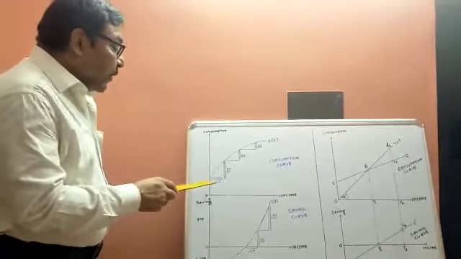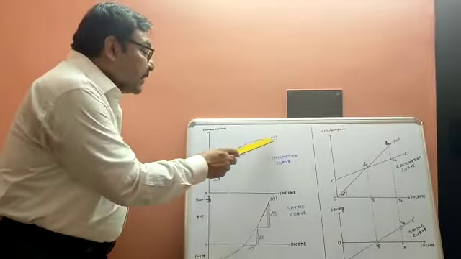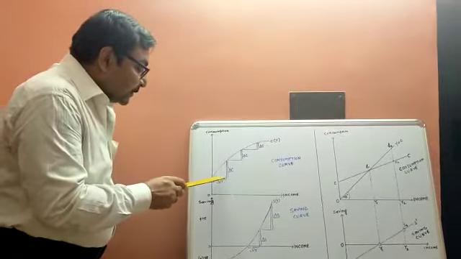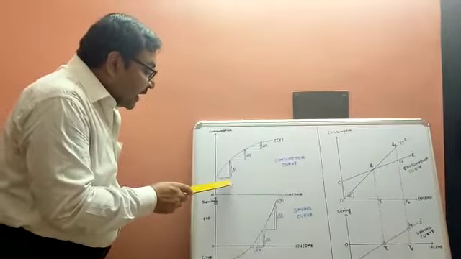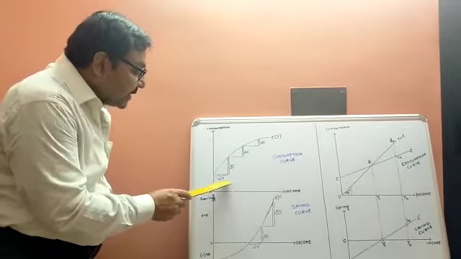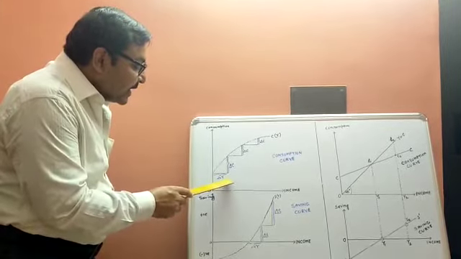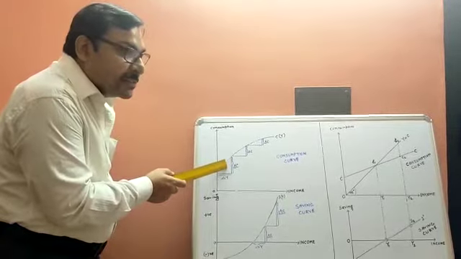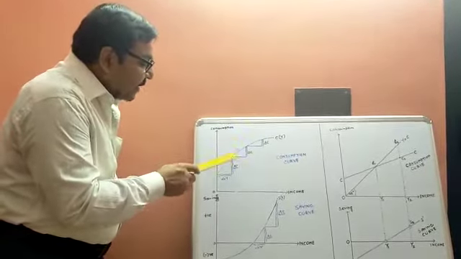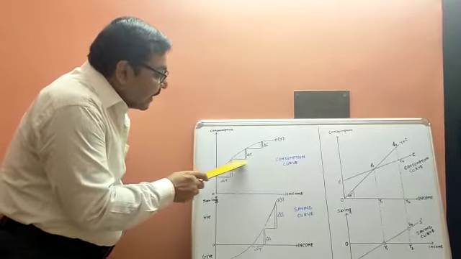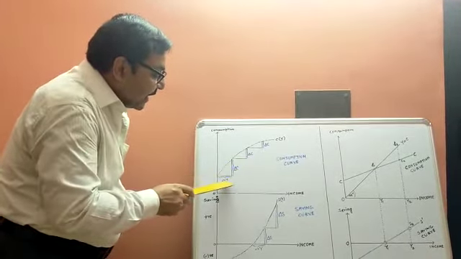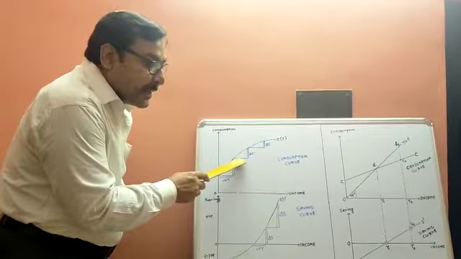Number three, when the curve is increasing, how does it increase? See, first income changes by delta Y, change in income. As a result, consumption increases. This is delta C, change in consumption. Next time, again we increase income by an equal increment. This delta Y and the earlier delta Y are the same.